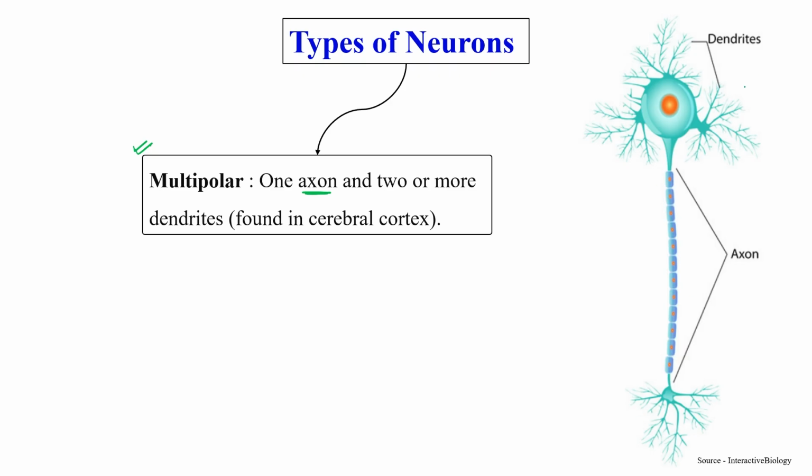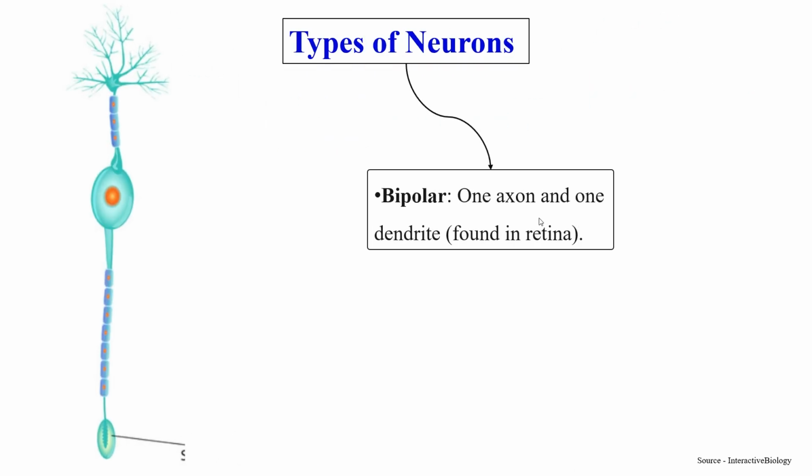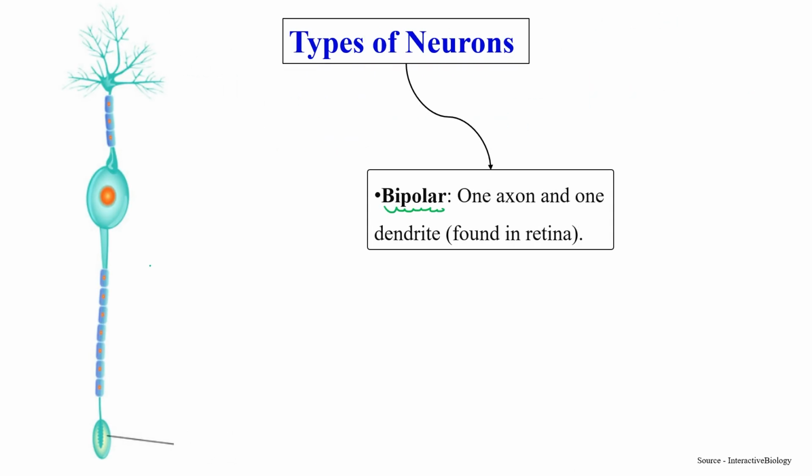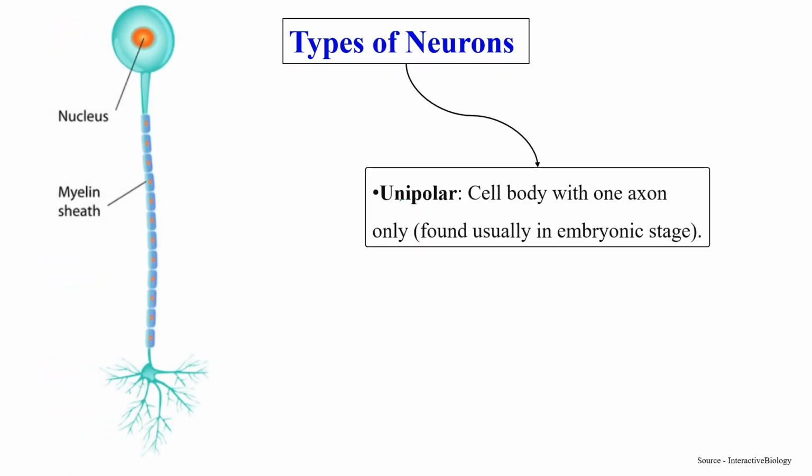This type of neuron is known as a multipolar neuron, and it is mainly found in the cerebral cortex region. The second type is bipolar, in which there is one axon and one dendrite. Clear? This type of neuron is found in the retina, our eye's retina. The third type is unipolar.